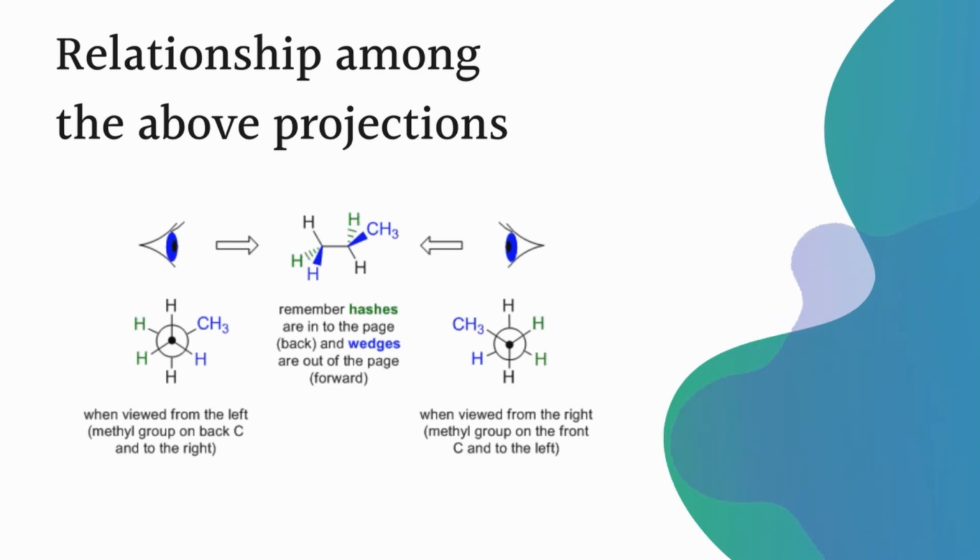When we view from the left angle, the methyl group is on the back carbon and to the right, and when we view from the right, the methyl group is on the front carbon and to the left. So just by rotating or looking from the left side to the right side, we can convert these wedge-dash representations to Newman representations.